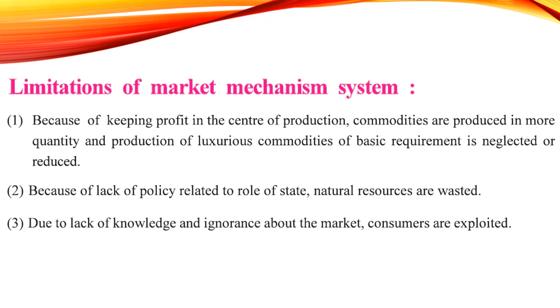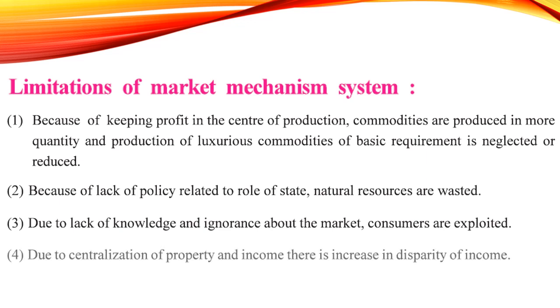Here consumer exploitation is in huge quantities, because government is not restricting anyone from doing any malpractices, doing any bad things. So consumers are exploited, because if the producers make a team, make a group, and they want to exploit the consumers, there is no one who will help the consumers in this case. Due to centralization of property and income, there is an increase in disparity of income. As the property and the production is centralized in the hands of the producers, there is an increase in the disparity of income, that is the inequality of income.